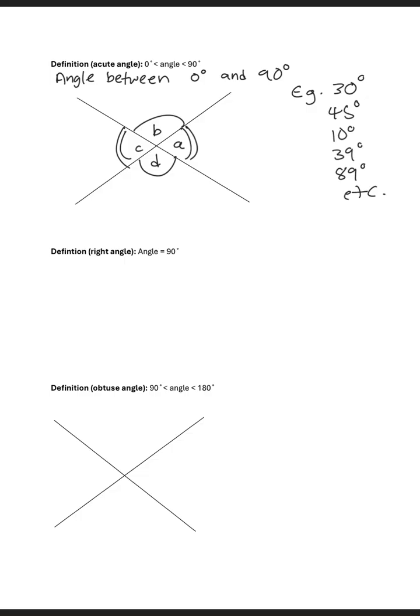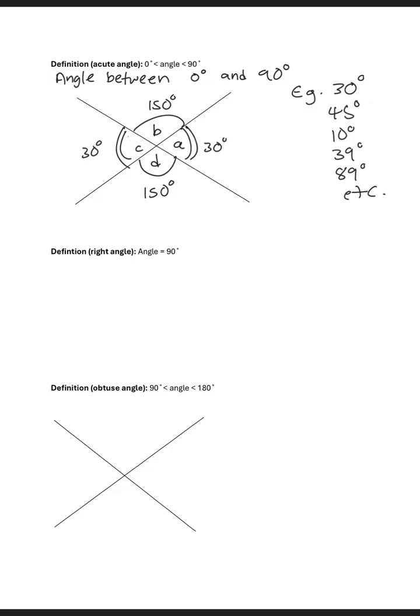So in terms of measurements, let's say we have 30 degrees here, we have 30 degrees here, and then we have 150 there, we also have 150 here. So our acute angles here will be A and C. So A and C will be our acute angle.